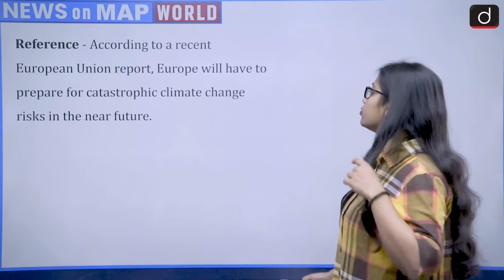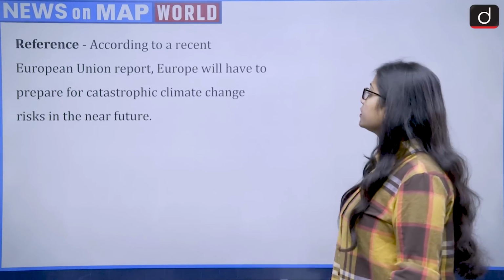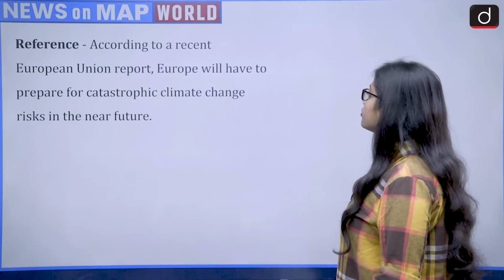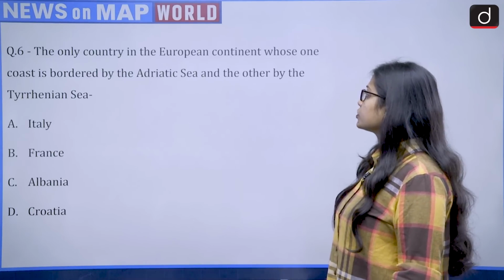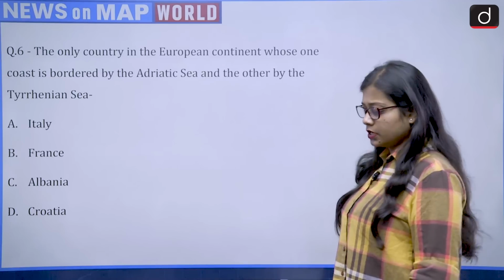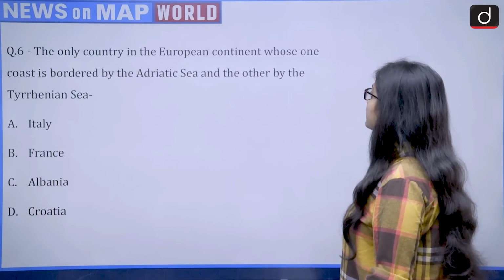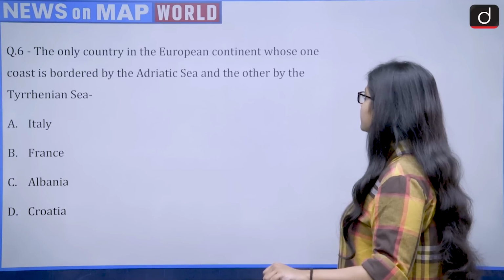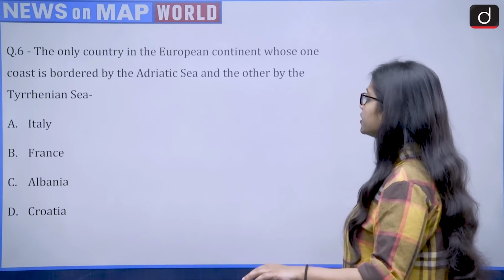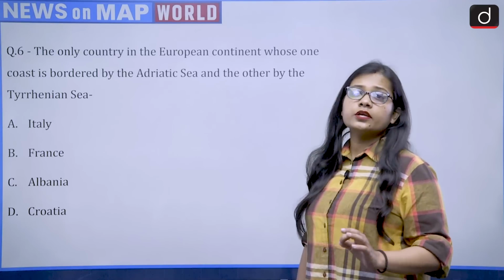Now next question. The reference talks about, according to a recent European Union report, Europe will have to prepare for catastrophic climate change risk in the near future. So the question comes that the only country in the European continent whose one coast is bordered by the Adriatic Sea and the other by the Tyrrhenian Sea. So only country in the European Union.